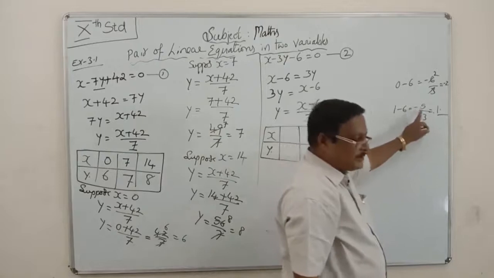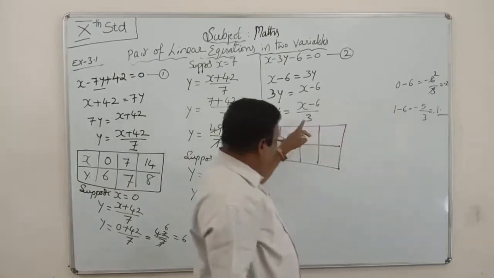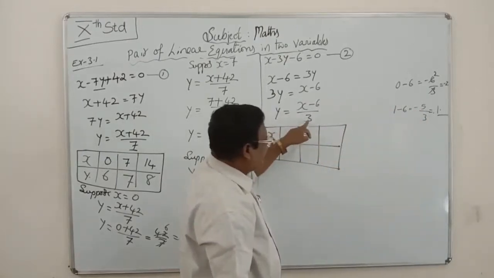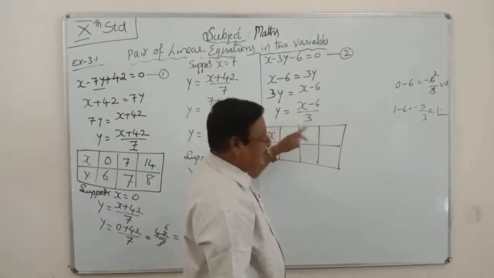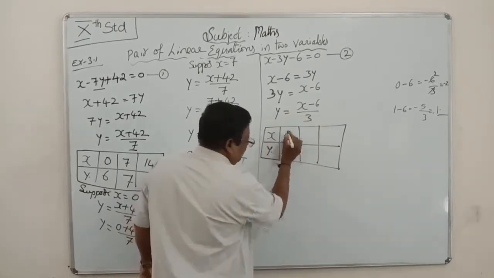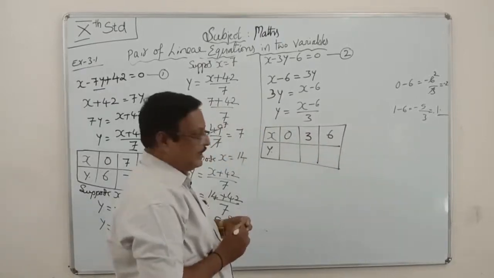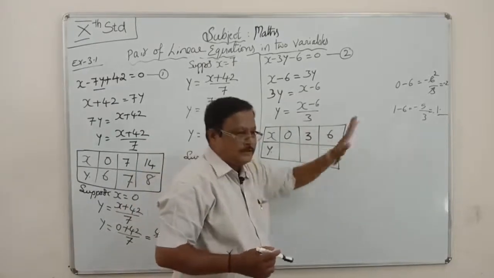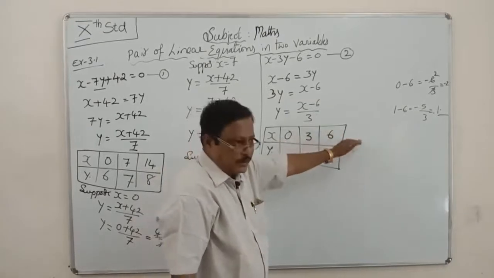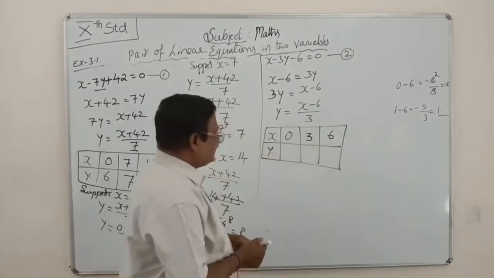Don't take like this. Always take 0 or a multiple of the number in the denominator. Here, first 0, next 3, next 6, that is multiples of 3: 3, 6, 9, like this. As many values as you want, that many you take. Here first one is 0.